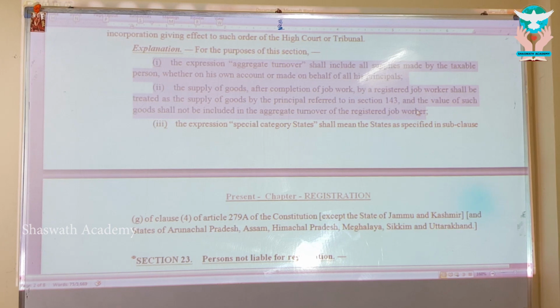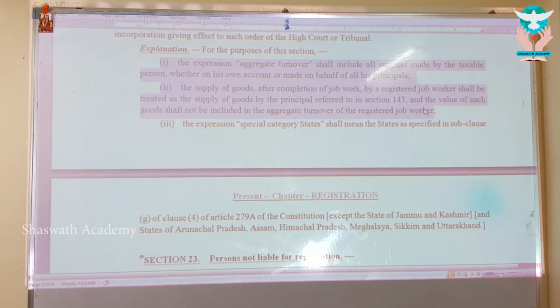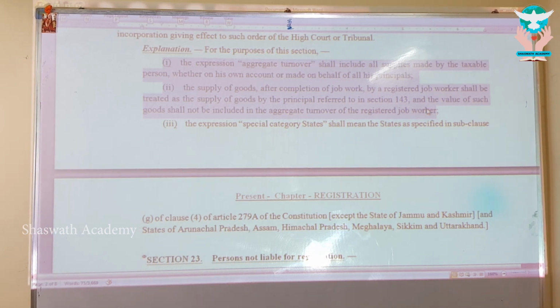Aggregate turnover shall include all supplies made by a taxable person, whether on his own account or made on behalf of all his principals. They have to consider. And the second thing they have given: supply of goods after completion of job work by a registered job worker shall be treated as supply of goods by the principal referred in section 143, and the value of such goods shall not be included in the aggregate turnover of the registered job worker.